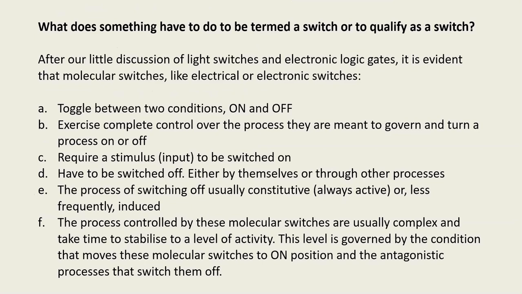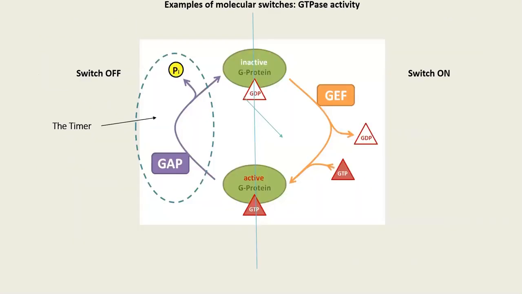So just to sum it up, there are two conditions of on and off. The switch is going to exercise complete control over the process they are meant to govern. They require a stimulus to be switched on. To be switched off, there are different types of mechanisms, and the process of switching off is usually constitutive, that is, always on. The process that is controlled by these molecular switches is usually quite complex, in fact much more complex than the switching on or off of these switches themselves.